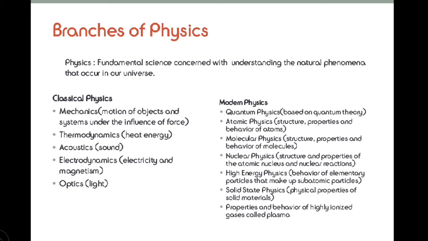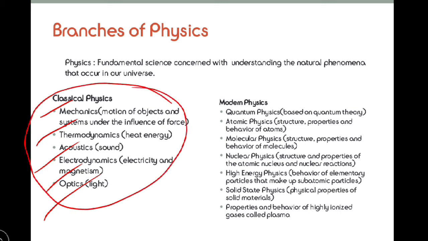Around the 1600s, say the time when the British came to India, or when the European revolution was about to start, during 1600s to 1900s, there was an idea of physics known as classical physics, where they mainly focused on mechanics, thermodynamics that is heat, acoustics meaning sound, electrodynamics that is electricity and magnetism, and lastly optics or light. So all this was included in classical physics.